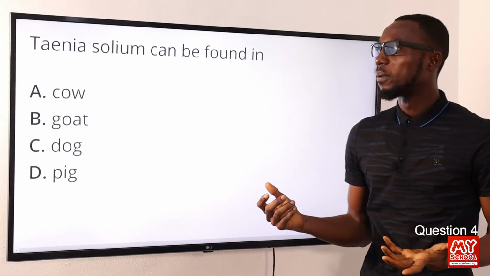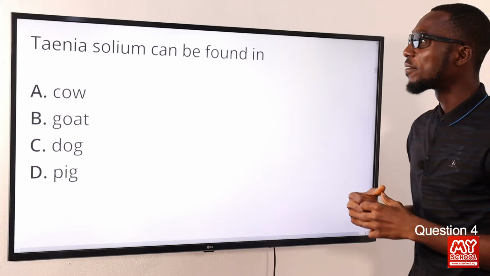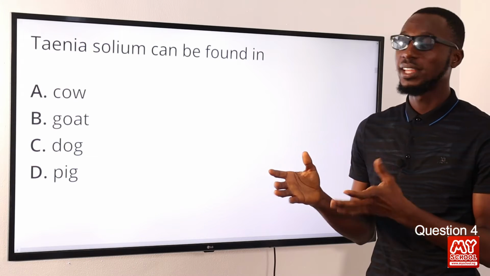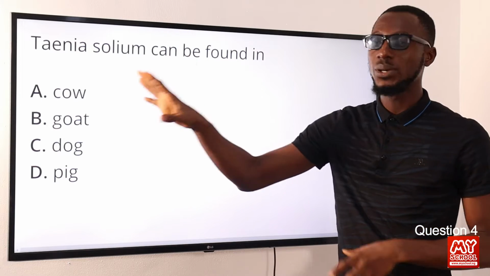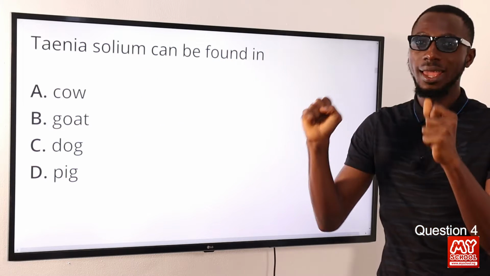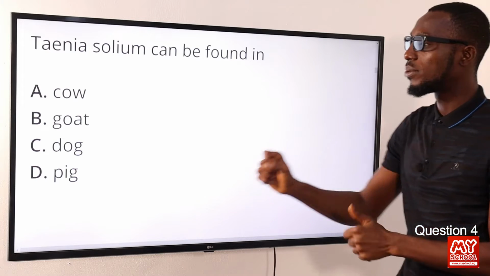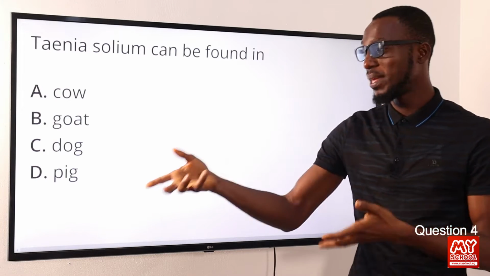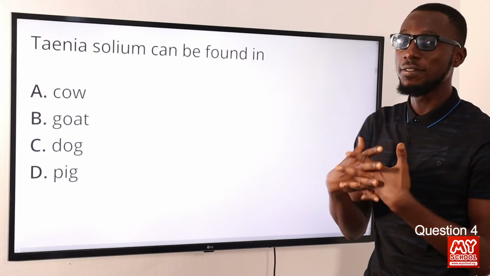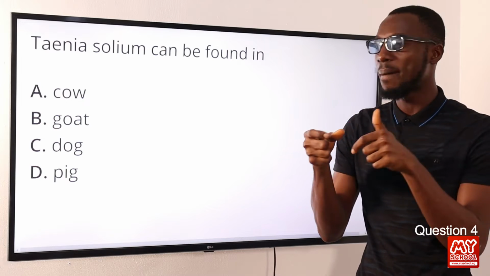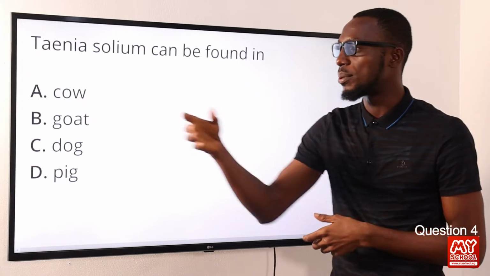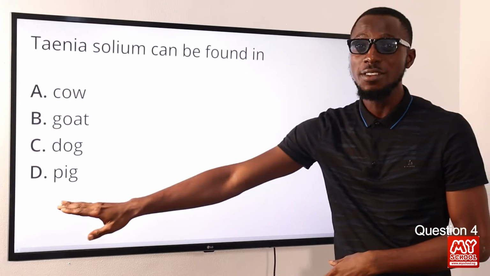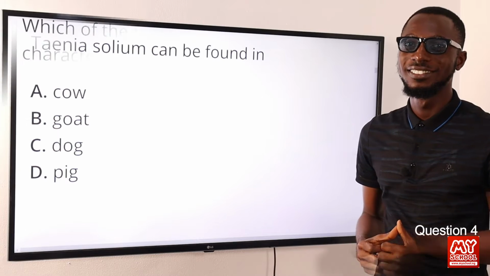Question number 4. Taenia solium can be found in where? Basically I'm talking about tapeworm, but we are being specific here. Taenia solium is found in pig, or pork, pig meat. When you talk about beef, you're talking about Taenia saginata, that is found in beef or cow. So the correct option here is option D for pig.